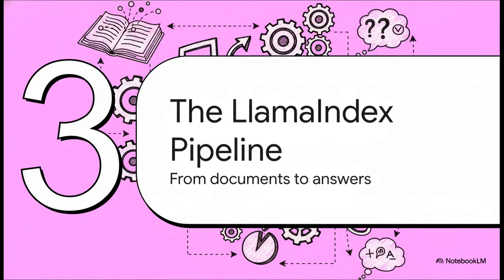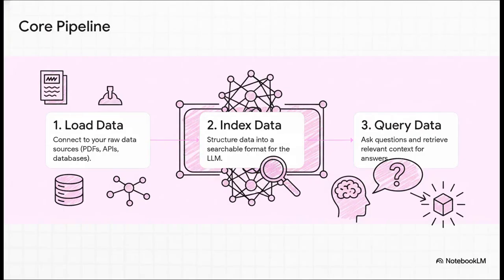Right, so we know what it is, but how does it actually pull this off? Let's peek behind the curtain and look at the pipeline. Seriously, once you get this simple blueprint, you'll understand how to build almost anything with LlamaIndex. It's one of those things that's surprisingly straightforward, but has huge power. It really boils down to 3 simple steps. First, you load your data. LlamaIndex has these things called connectors that make it super easy to hook into pretty much anything. A folder full of PDFs, a database, an API, you name it.